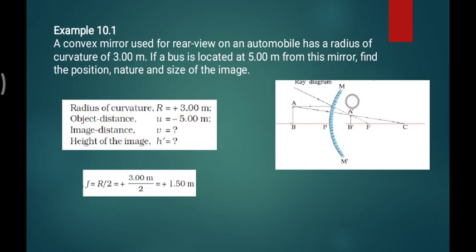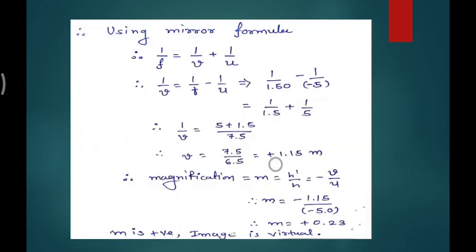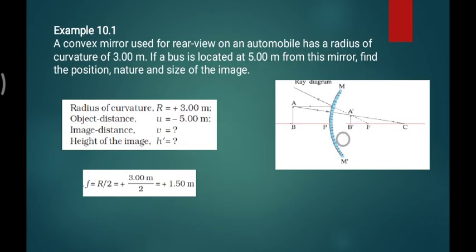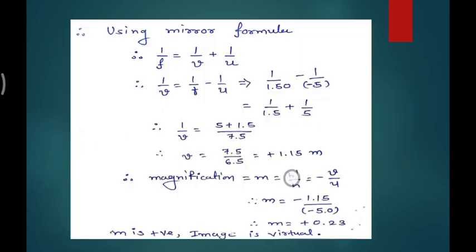Now see the focal length is 1.5, and the v we get is 1.15. It means it is less than that. Is the image formed inside? Yes. So this is the way we are satisfying what we see in the ray diagram, with proper sense, proper proof.